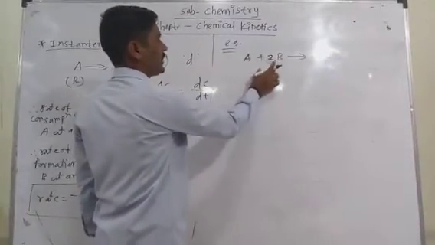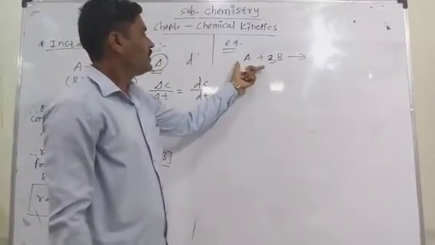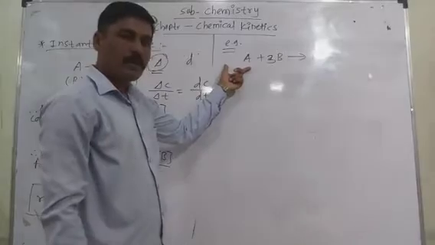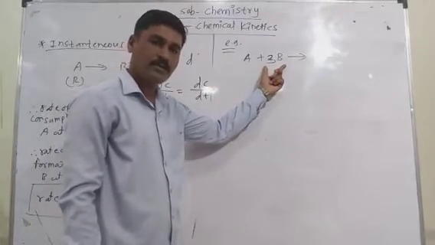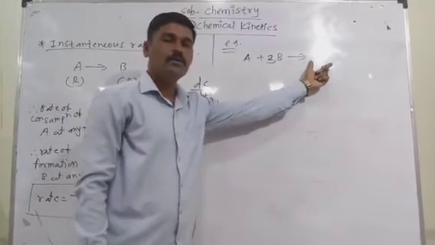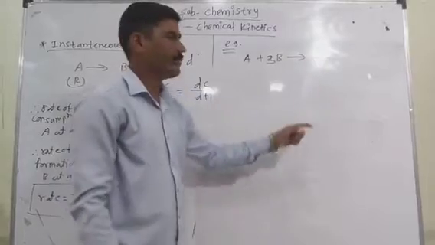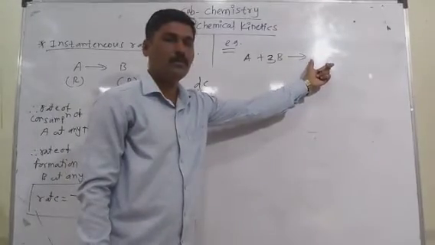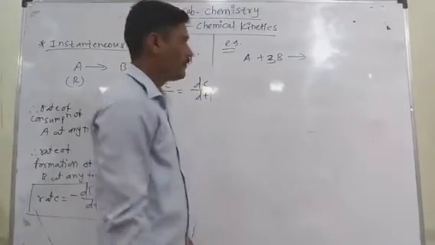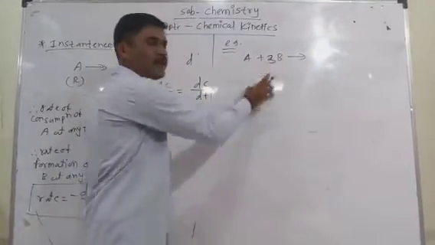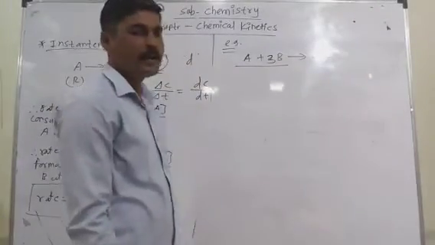According to the given reaction, 1 mole of A is consumed, 3 moles of B are also consumed, and 2 moles of C are formed, because there is the formation of the product C. That's why 2 moles of the corresponding product are formed, and the 1 mole and 3 moles of the reactants A and B are consumed.